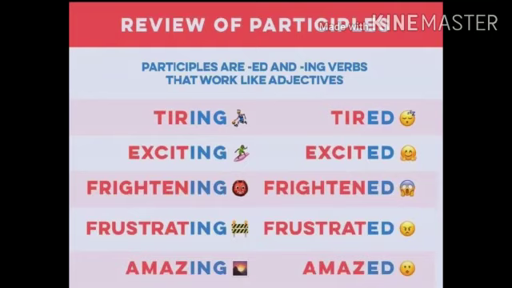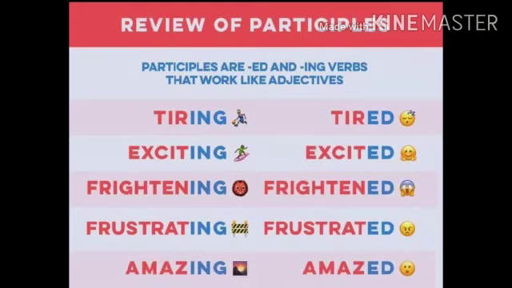When a participle ends with ing, it is called the present participle. When it ends with ed or en, it is called the past participle. As I told previously, the participle is divided into two parts, so here it's clear that the two participles are the present participle and the past participle.